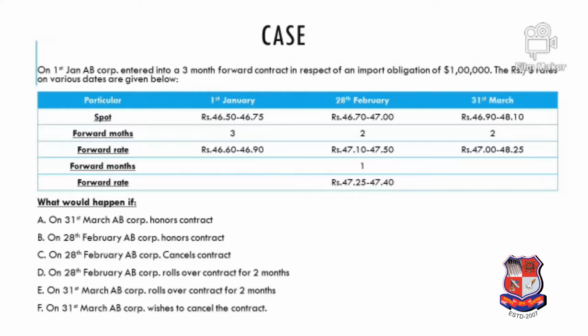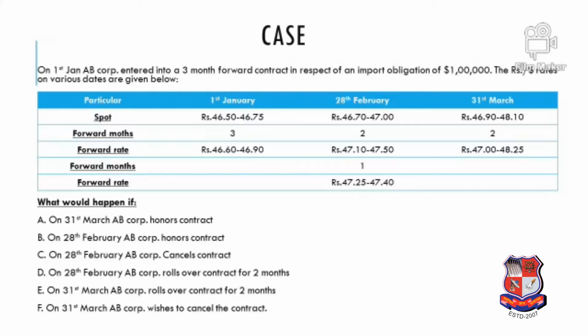The first question is, on 31st March, AB Corporation honors the contract. So let us say we are AB Corporation, we imported goods in January, and now we have to make payment in March. Suppose we entered the contract on 1st January and on 31st March we actually honor the contract. We are not cancelling, we are not postponing, we are not going for rollover, and we fulfill the contract we have entered. So what would be the answer for this? These are the 6 small case questions asked in the case study.